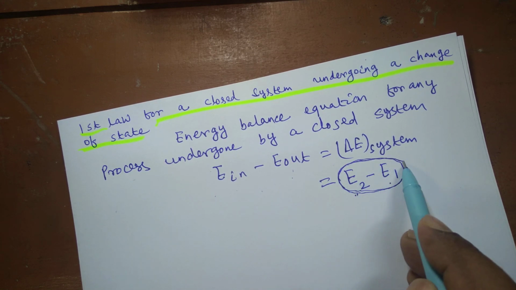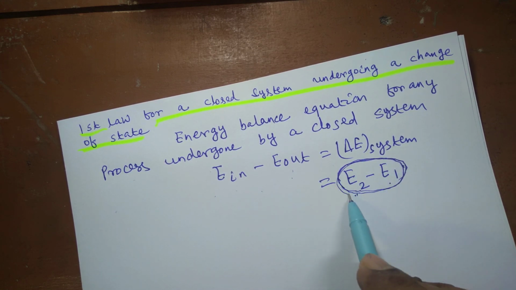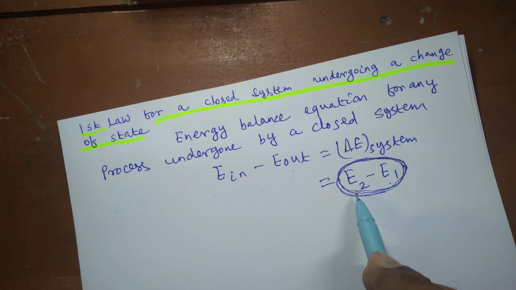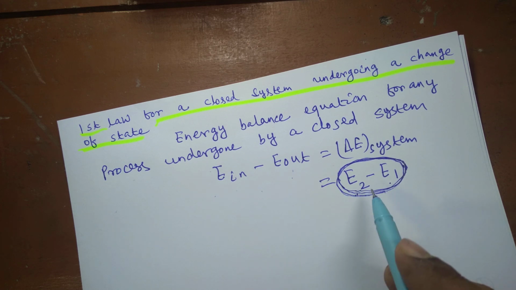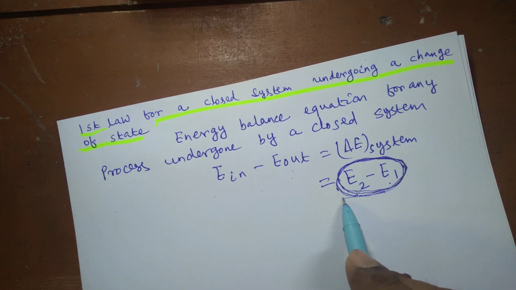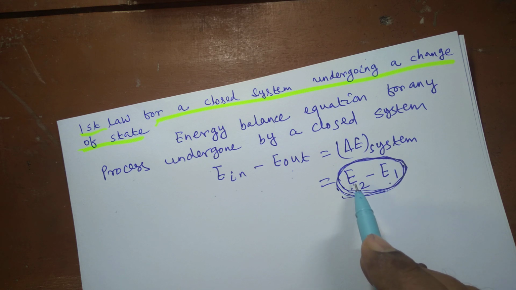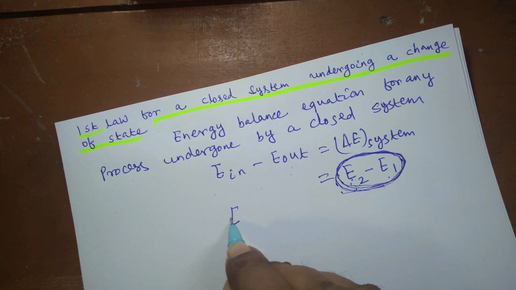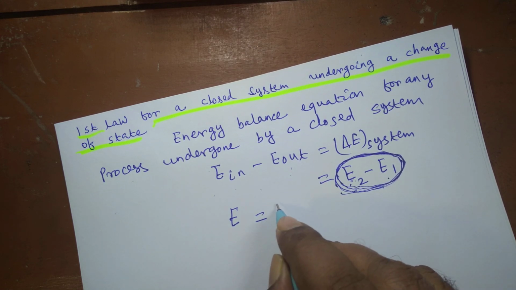Energy is a property, and it can be proved also. Later on in this class I will prove that energy is a thermodynamic property of the system.